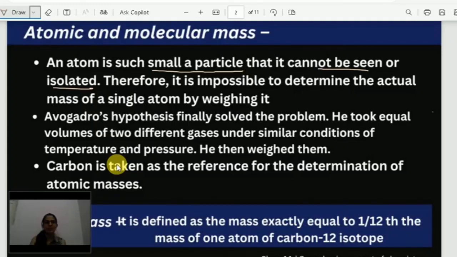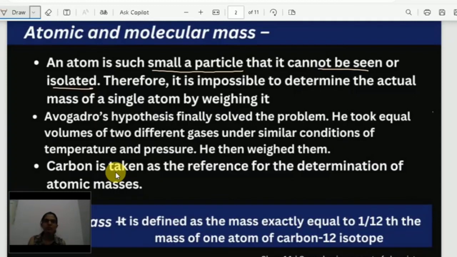Using mass spectroscopy, we can find the atomic mass. But many years ago, it was difficult to find out the atomic mass. So the Avogadro hypothesis helped in this part. What is the Avogadro hypothesis? The Avogadro hypothesis finally solved this problem.